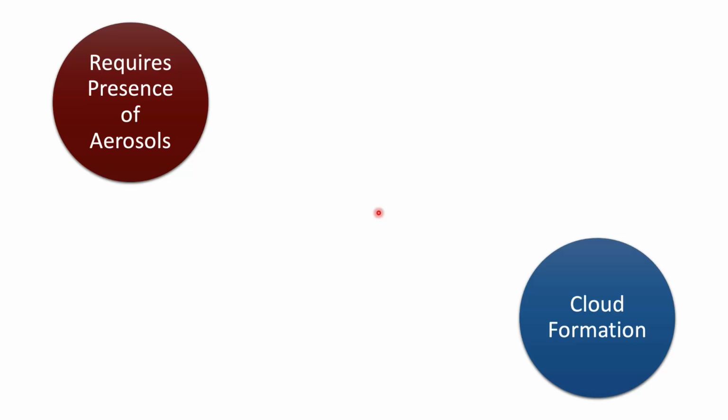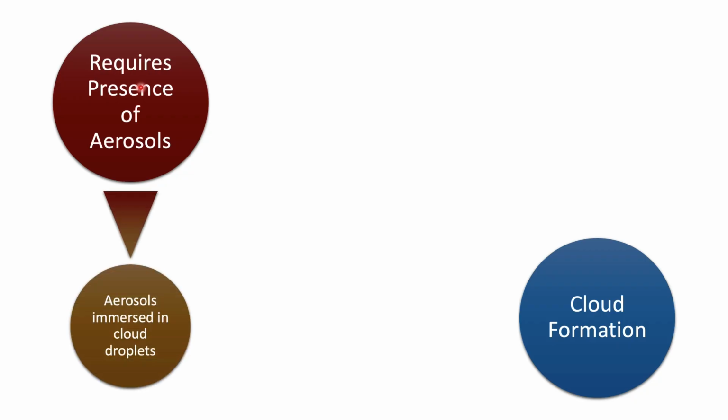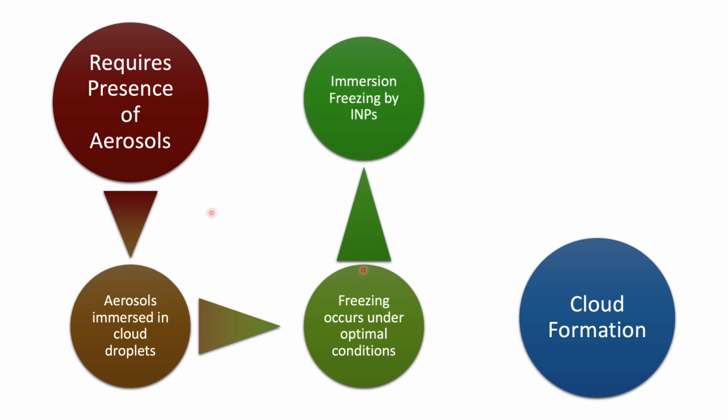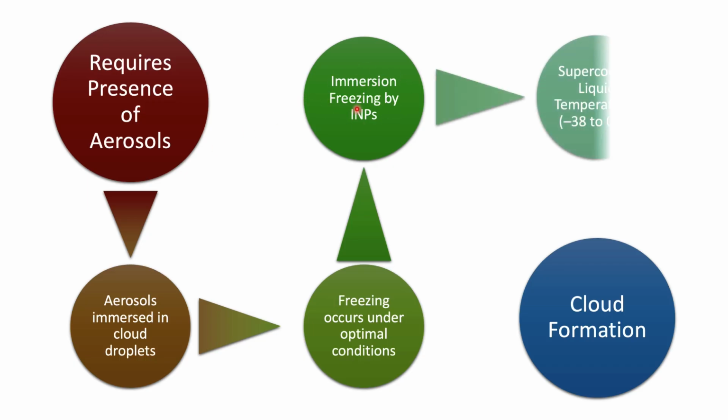Let us look at the cloud formation, a schematic representation of how the cloud is formed. So the cloud formation requires the presence of aerosols. Once the aerosols are present, the aerosols are immersed in the cloud droplets, and this leads to freezing which occurs under optimal conditions, and the freezing of aerosol particle is called immersion ice nucleating particles. So these ice nucleating particles, when they are supercooled at the liquid temperature around minus 38 degrees C, that leads to the cloud formation. So this is the overall process by which aerosol is getting converted to cloud.